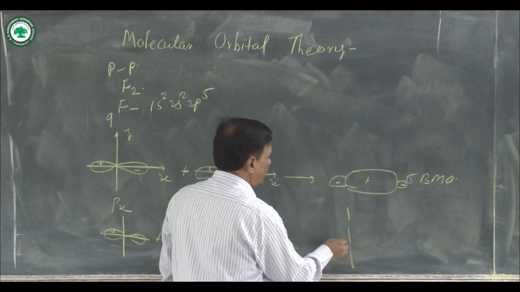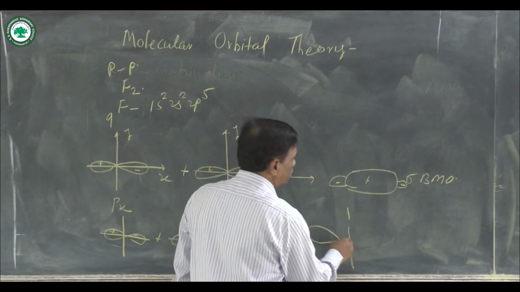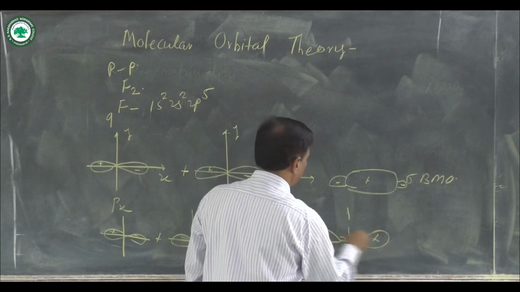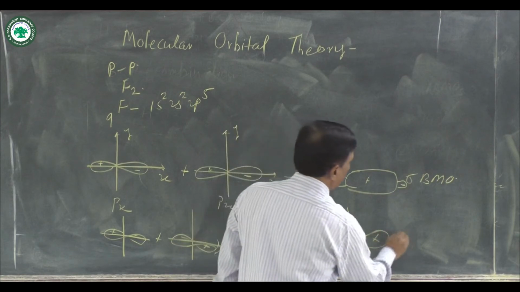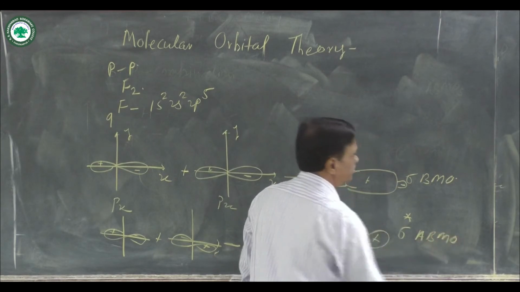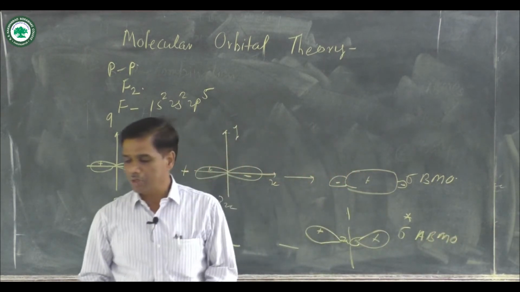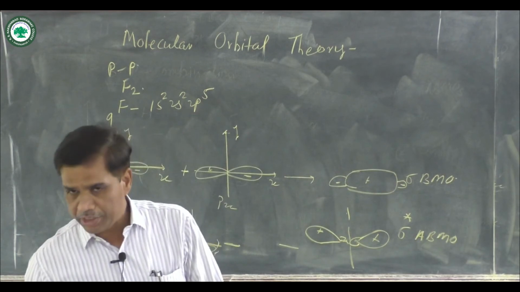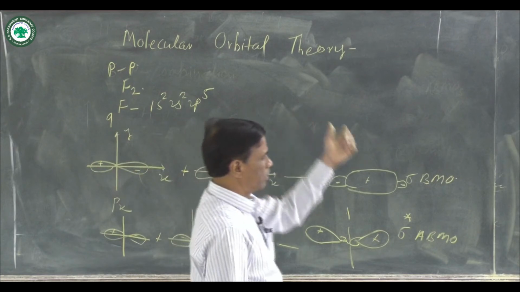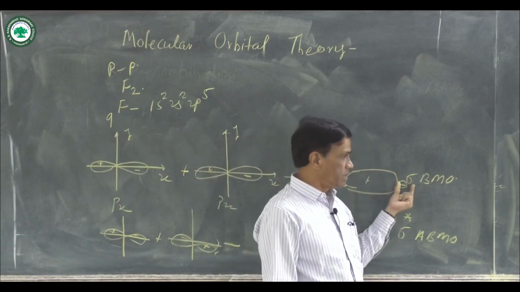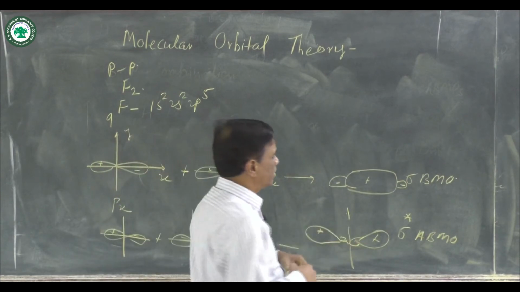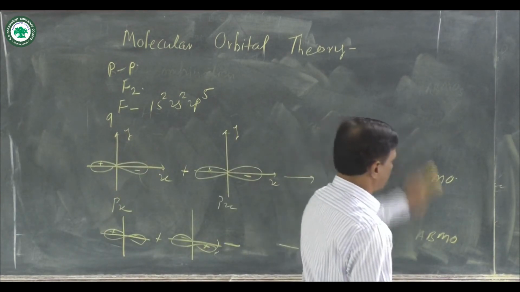When node formation occurs, negative is here and here is a positive. This is called sigma star anti-bonding molecular orbital. Means two types of molecular orbitals are formed: bonding molecular orbital, represented as sigma, and anti-bonding molecular orbital, represented as sigma star.